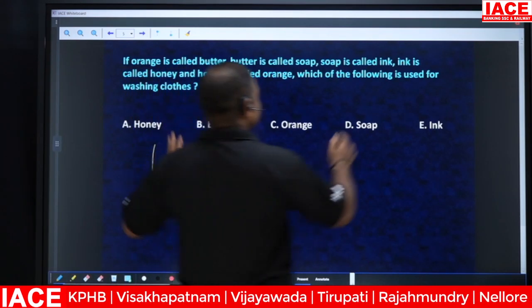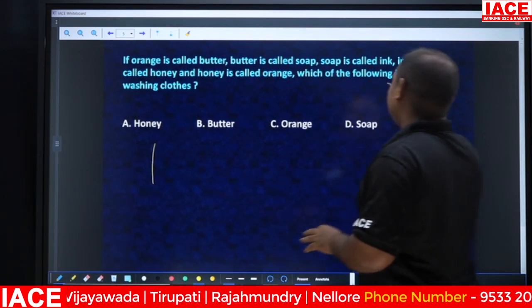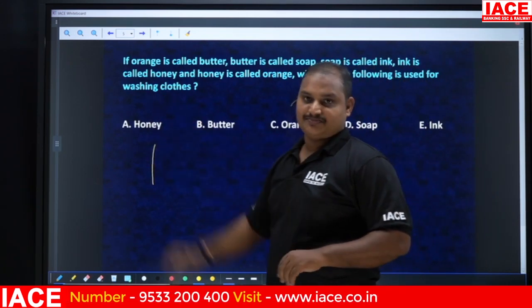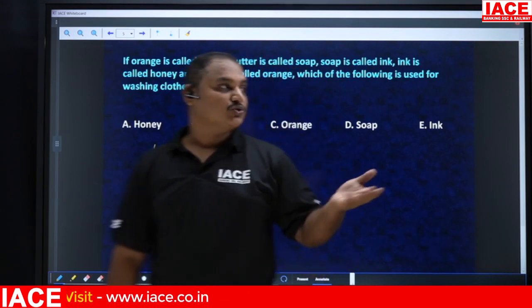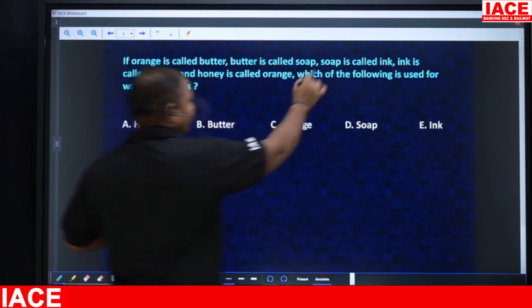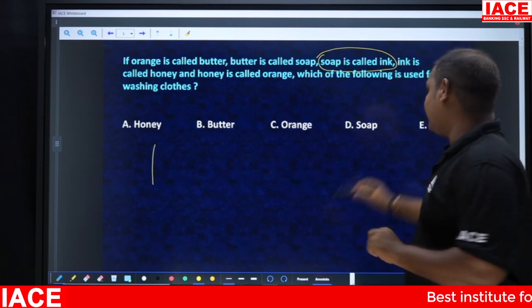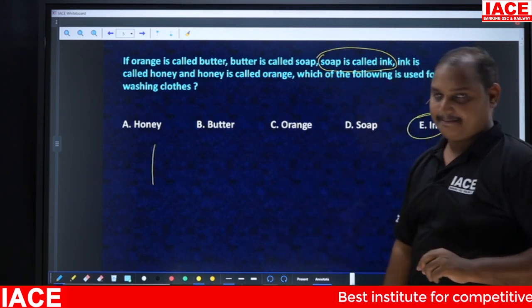Now the question they are asking is, which of the following will be used for washing clothes? For washing clothes, which will be used? Obviously, we'll use soap. So soap is called here, they have given soap is called ink. That's why the answer will be ink, option E. Next,